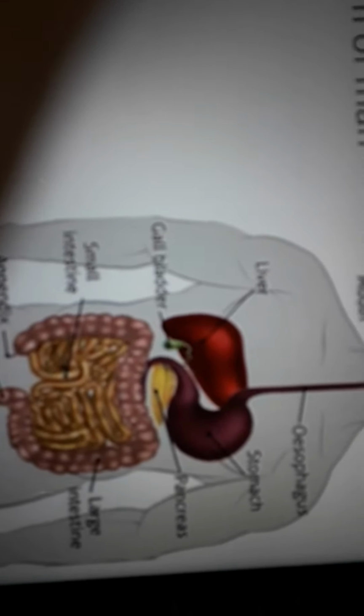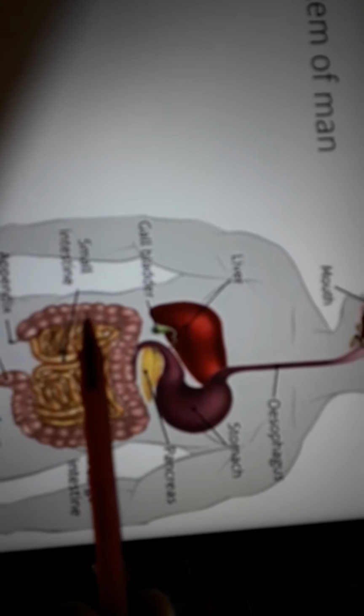In the small intestine, digestion also takes place. Some digestion takes place in the stomach, for food which is easy to digest. Then suppose some food substance is not easy to digest, it will come to the small intestine. There it will get digested. And absorption also takes place. Absorption means whatever food is required by the body, the body will take up that, and it will leave the other food, and this food will pass to the large intestine.